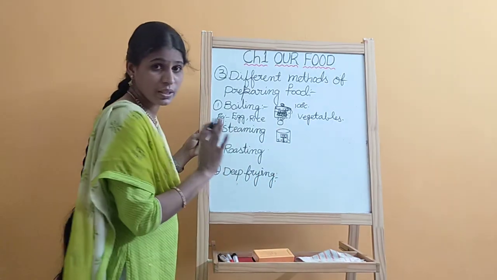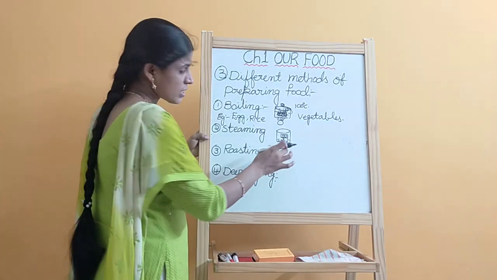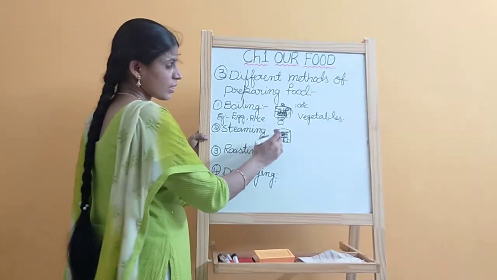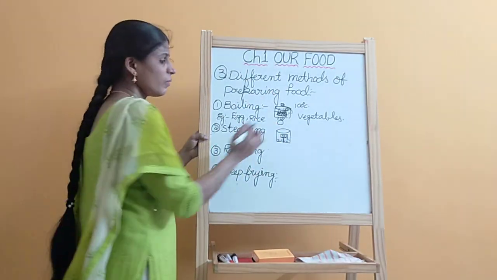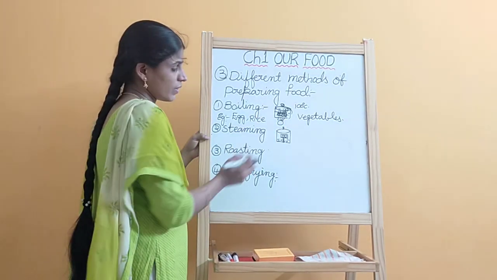Don't immerse it in the water, especially in the steaming method. Don't submerge it in water. Just keep it above the water, and keep the lid on the vessel.